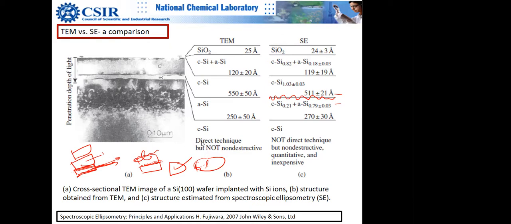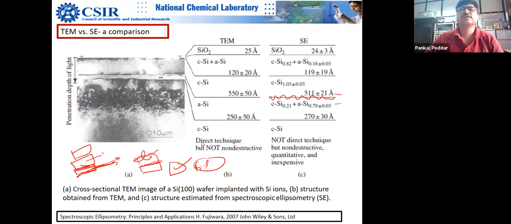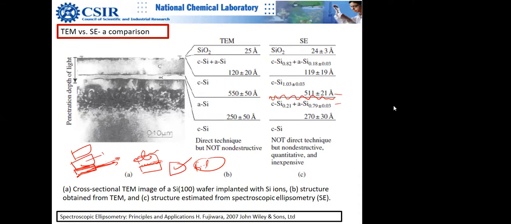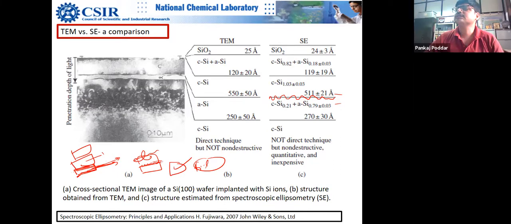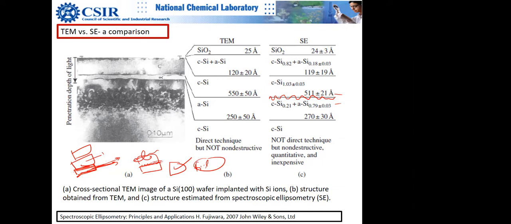Hello, sir. Yes, Anjana. Sir, when we take a measurement of multi-layer films, does the refractive index difference between the layers affect it? Can you repeat your question? For multi-layer films, if the refractive index difference between the layers is very small, does that affect the detection?